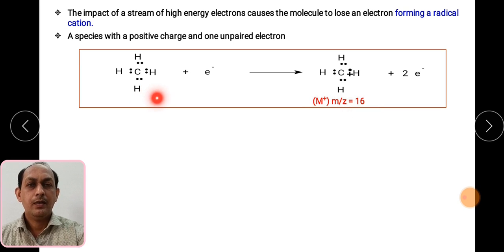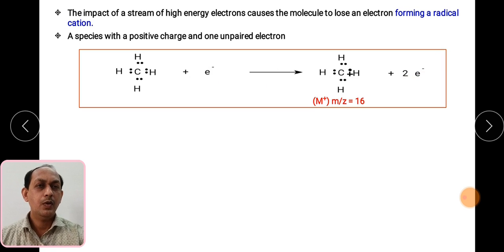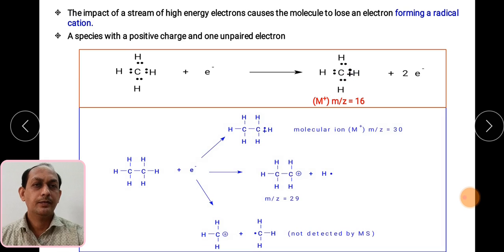The molecular mass of methane is 16, so you will get 16 plus the loss of 2 electrons: 1 electron which is irradiated and 1 which is lost. So 1 plus 1 equals 2. This is how you get it. Here is the point to be noted: the formation of the molecular ion of methane.